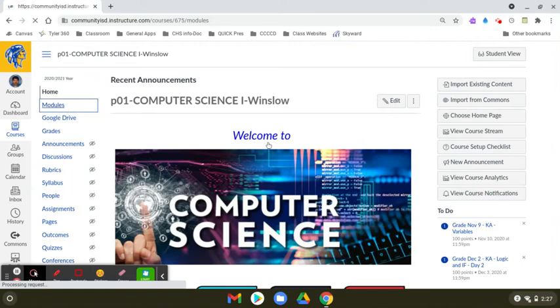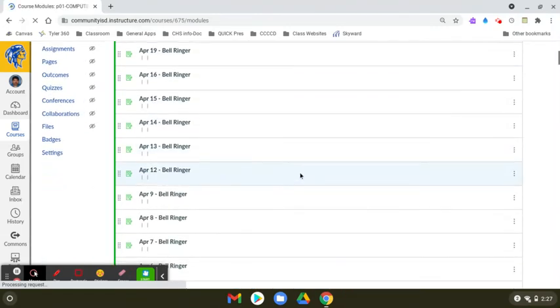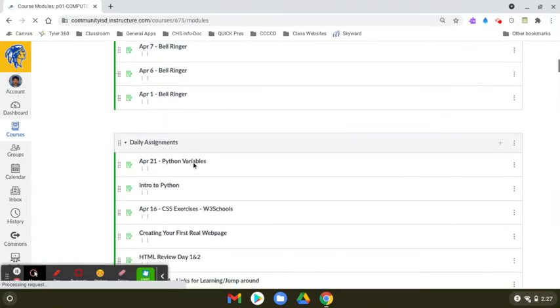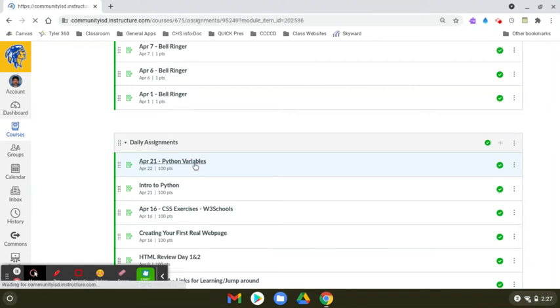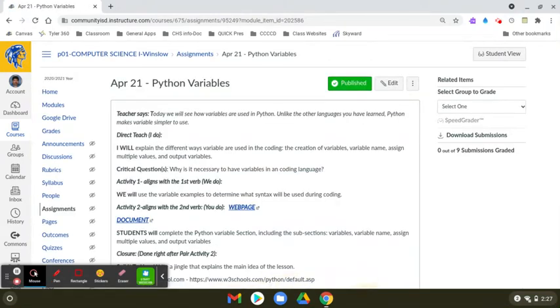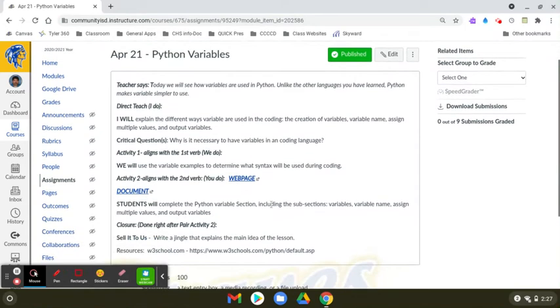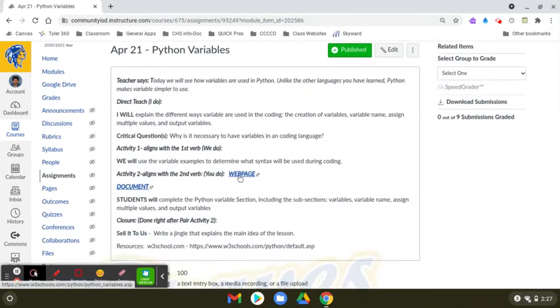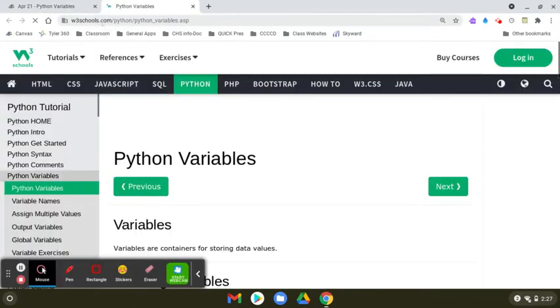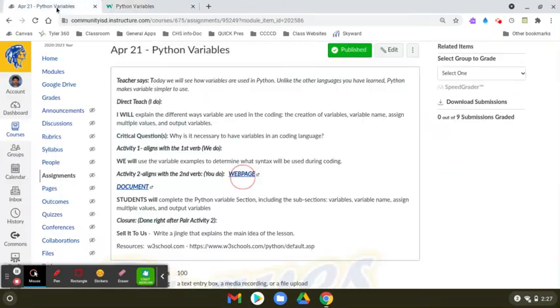So modules, I'm looking at Python variables. If you're late with the assignment, just go ahead and, like I said, share the document with me. That way I can get it graded, and it'll go easy. Don't worry. As you can see, it's the same pattern as last time. We go to the web page. I'll try to make it like this all the time. All you do is hit it, and it'll hyperlink to the section that we're working in. So today we're working in Python variables.